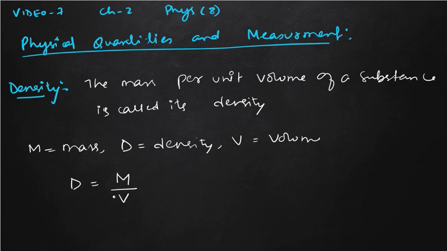Okay, so after knowing the definition of density, we can move to the unit of density. Generally we have two types of unit, that is our CGS system and SI system. So the unit of density: we have two categories.